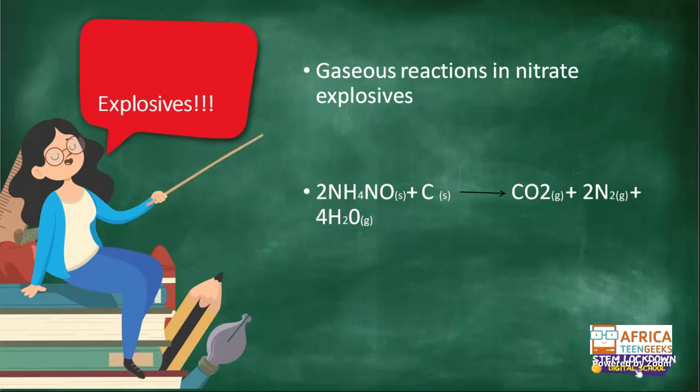We also have a gaseous reaction, our gaseous reaction in a nitrate explosive. Which means that when it explodes, you have your nitrate there, and you add it with carbon, and this will give you carbon dioxide plus nitrogen gas plus H2O. So this is the whole explosion, and what happens as a result. This is a gaseous reaction that you will get.